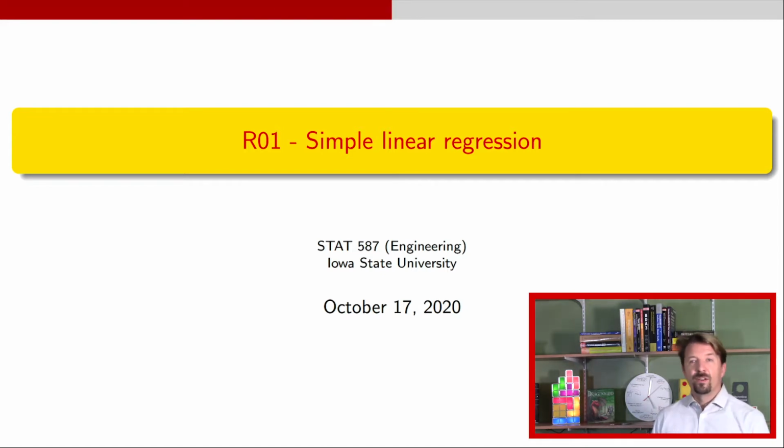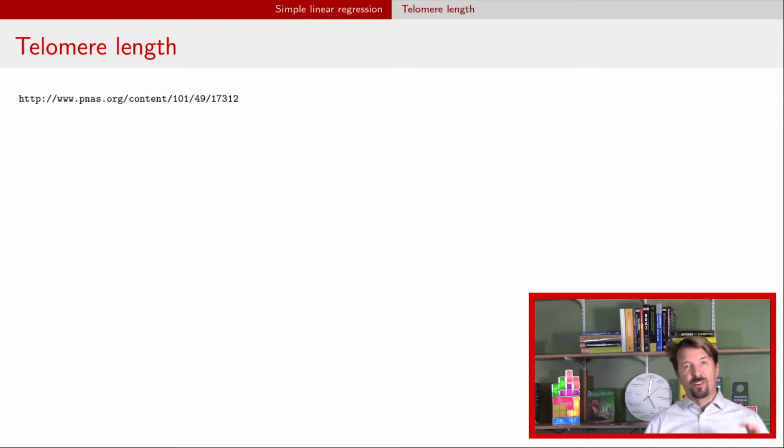Alright, so I want to start out talking about a particular example to try to set some ideas of what we're trying to do with a simple linear regression model. This example comes from the literature, from a study in the Proceedings of the National Academy of Sciences, and I'm going to read a bit here. I know, terrible for a video, but I want to try to set ideas, so I'm going to read some excerpts from this paper.